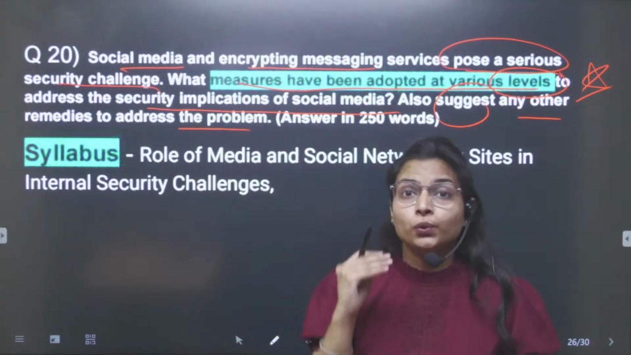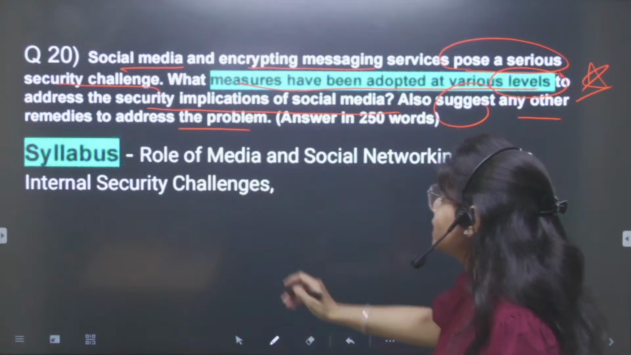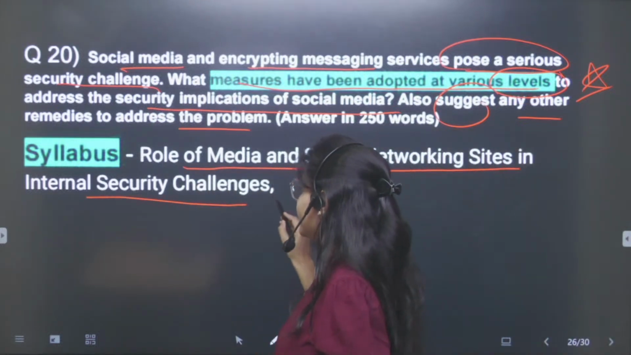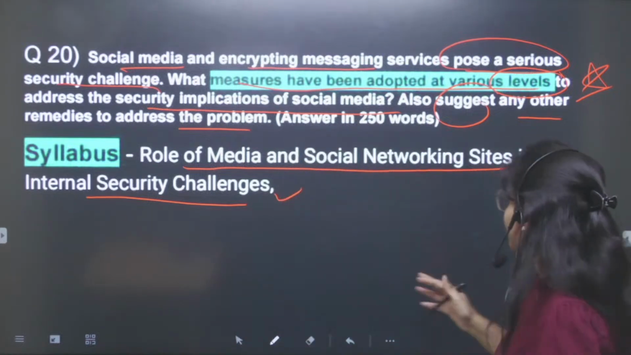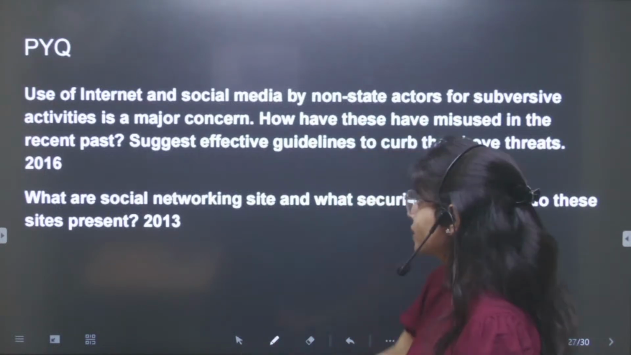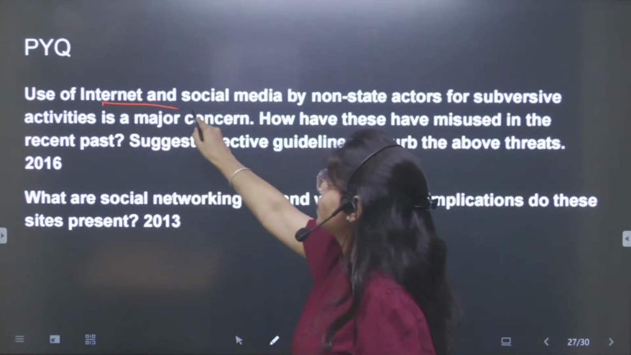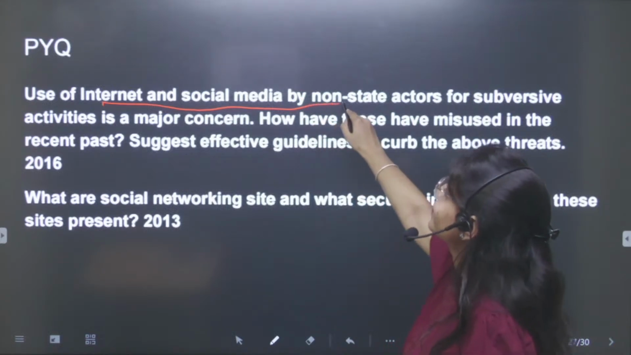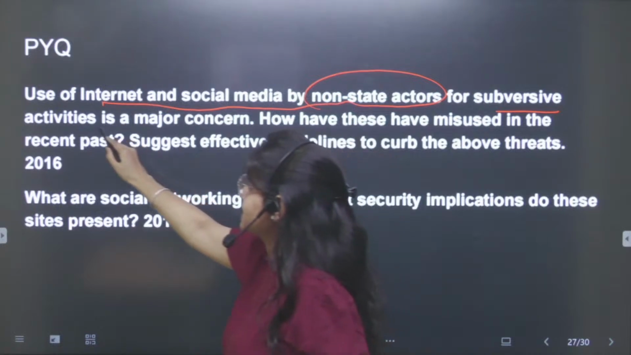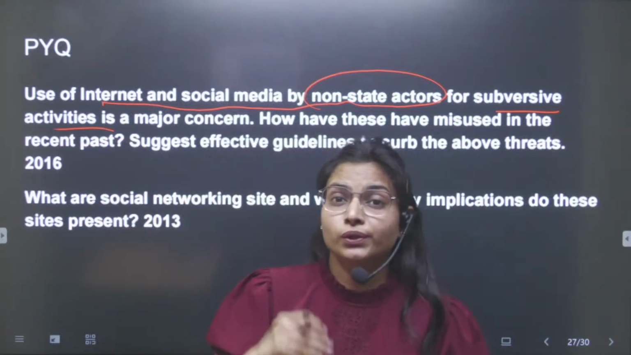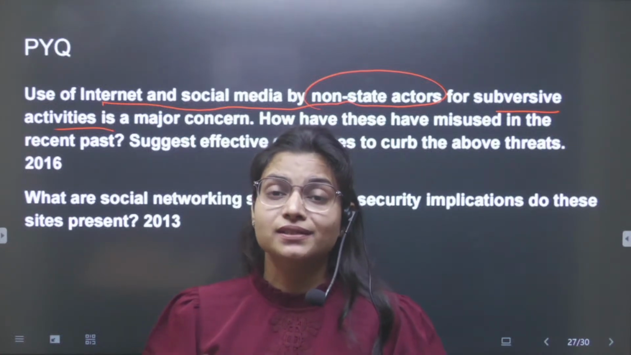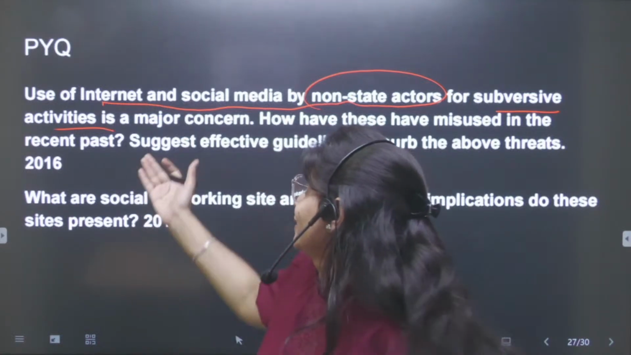Now again, to which syllabus topic can you relate it? Role of media and social networking sites in internal security challenges. So this is the topic you can relate, and which previous year question can you relate this question to? In the past they have asked about the use of internet and social media by non-state actors for subversive activities. It means in this question you need to write that social media is being used by non-state actors for subversive activities.